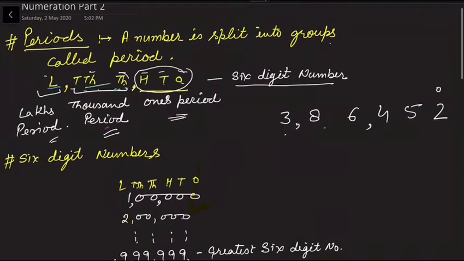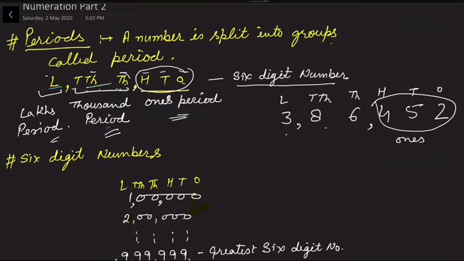This is ones, tens, hundreds, thousands, ten thousands, lakh. The group of these three numbers is the ones period, this is the thousand period, and this is the lakh period.